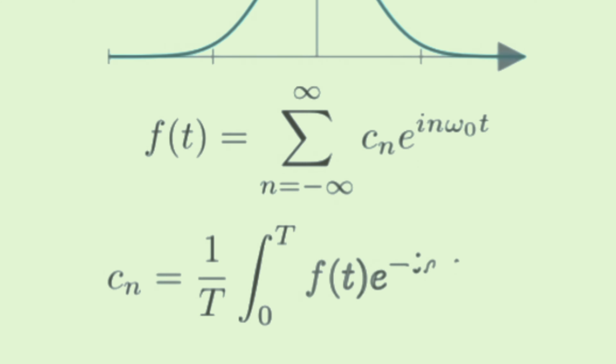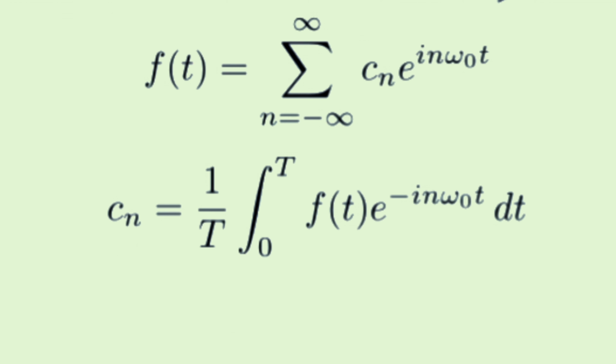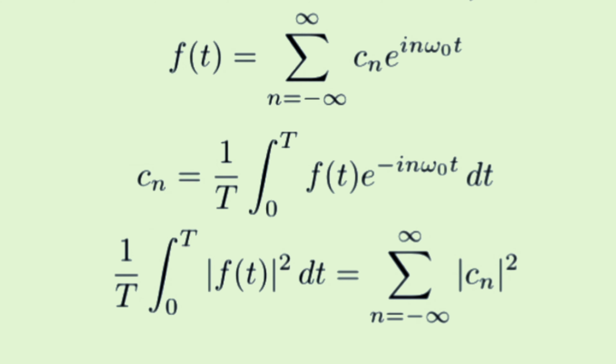Now, let's state the Fourier series context. For a periodic signal f of t with period T, we can write it as a sum of complex exponentials. The coefficient c sub n captures the strength of each harmonic. Parseval's theorem for Fourier series states that the average power of the periodic signal over one period equals the sum of the squared magnitudes of the Fourier coefficients.